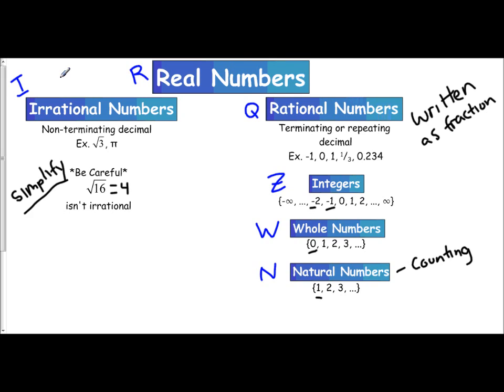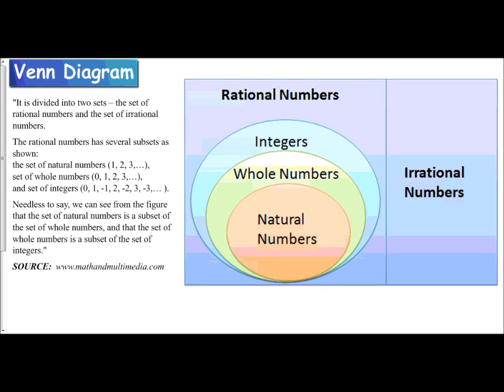Now to help you out with this idea of real numbers, a Venn diagram is very useful. If we take a look at this Venn diagram, the whole idea is to think of it historically. Where did this number first originate? Did it originate in the natural number set, the whole number set, or the integer set? And once you figure that out, you work your way outwards. So if I have a natural number, it's also contained in the whole number set, the integer set, and the rational number set.